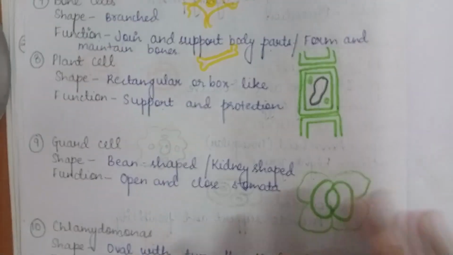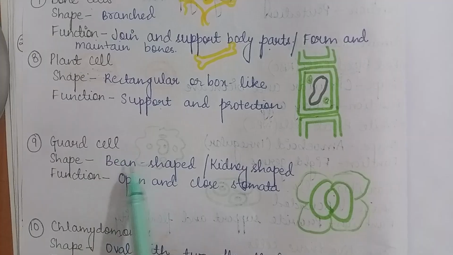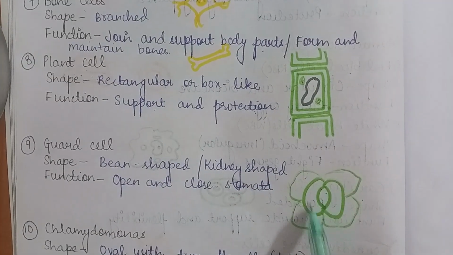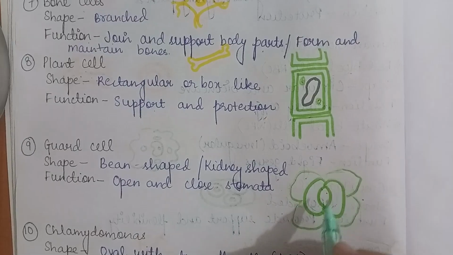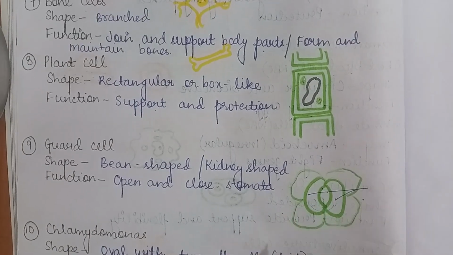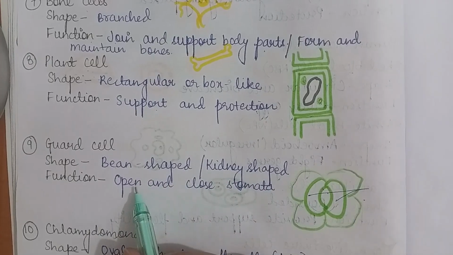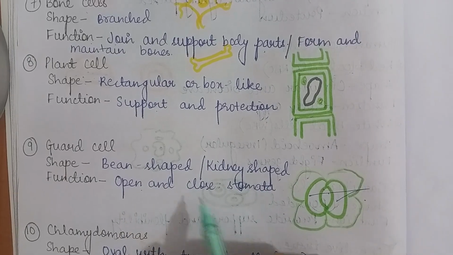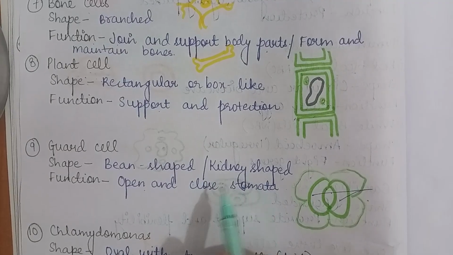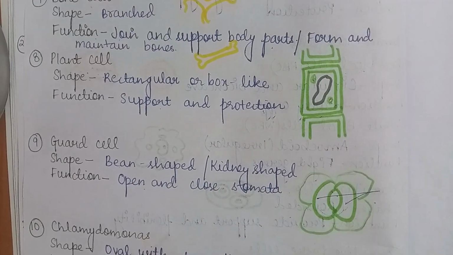Next are the guard cells. Their shape is bean shaped or kidney shaped. You can see it looks like a kidney shape. Their function is to open and close stomata. These stomata are present in the upper and lower surfaces of the leaves, and they help in exchange of gases.